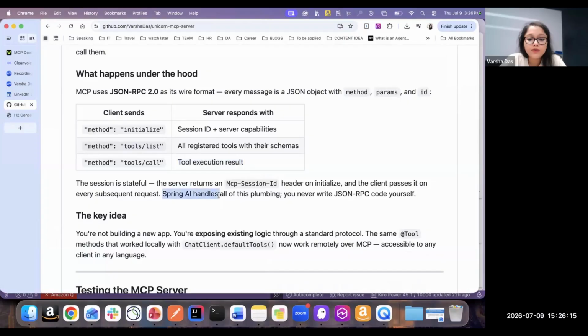So the benefit of using Spring AI is that all of this plumbing is being handled. You don't have to write any JSON RPC handling. You're not building a new app, you're exposing the existing logic through the standard protocol. So the same tool that worked locally will now work remotely. This is the main difference that we are trying to show over a remote MCP server. Right now this server is running locally, but when you host it, it is going to run as a remote MCP server. We are also going to see how two types of MCP client connect: one, the MCP inspector, and second, the MCP client which is programmatically written, another Spring Boot, Spring AI app rather.